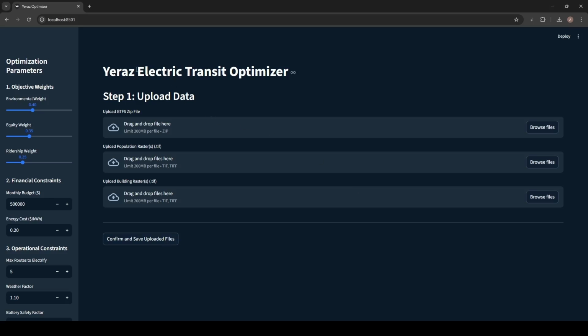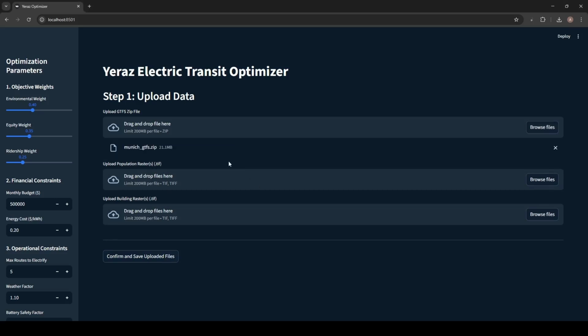So here it is, my tool. First, we need to upload data. First, we upload GTFS data. GTFS data is a standardized data for routes in a certain city. For many cities, there is GTFS data. For many cities, there is not. Let's try. From here, we take Munich GTFS zip, and we also need to upload population raster and building raster, or rasters, based on city. We do that.